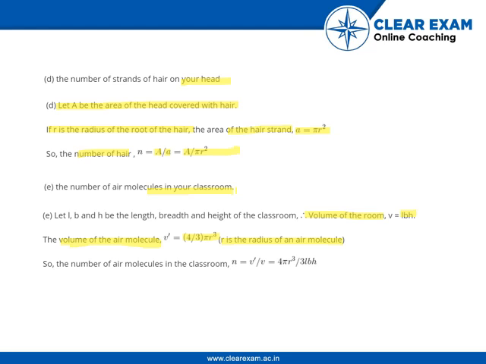The number of air molecules in the classroom would be the total volume of the room divided by the volume of an air molecule. That will be length into breadth into height divided by 4 pi r cube by 3.